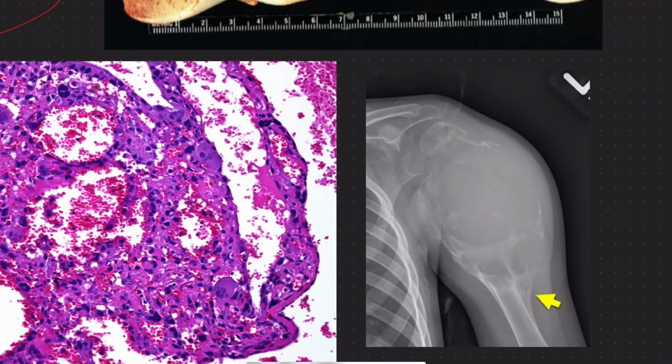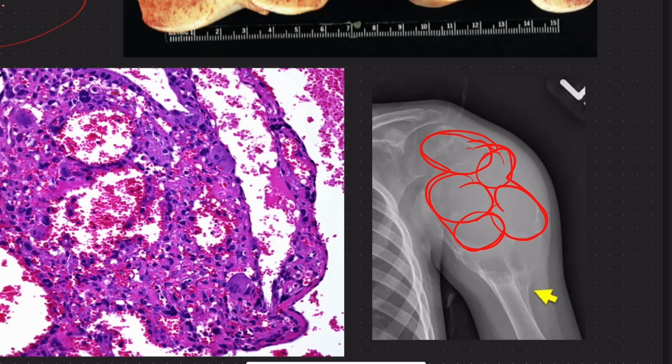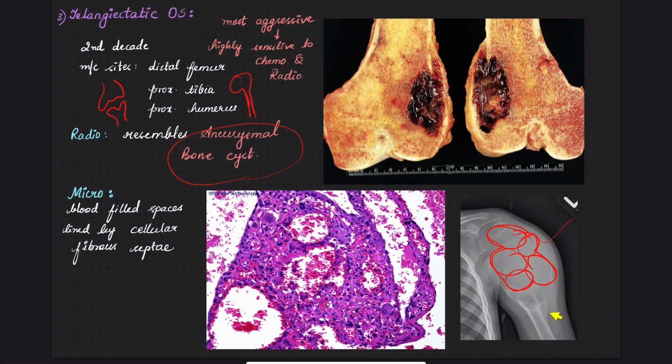This is a radiology finding. It shows, like an aneurysmal bone cyst, a multiloculated, multicystic, soap bubble appearance. This is the proximal end of the humerus. The radiology finding is similar to an aneurysmal bone cyst. Microscopically as well, it is similar to an aneurysmal bone cyst.